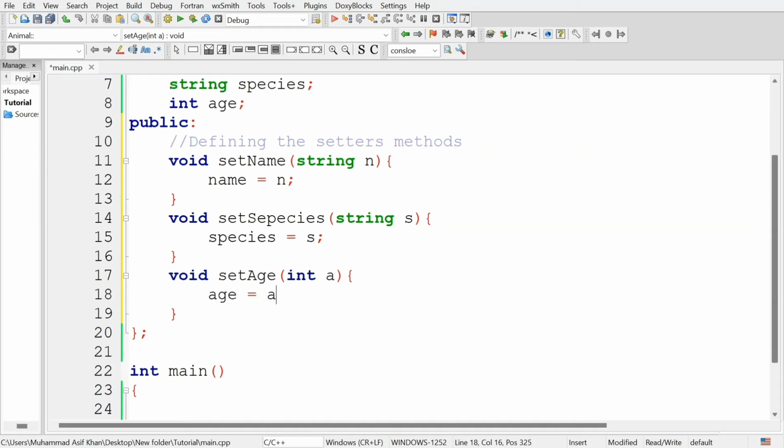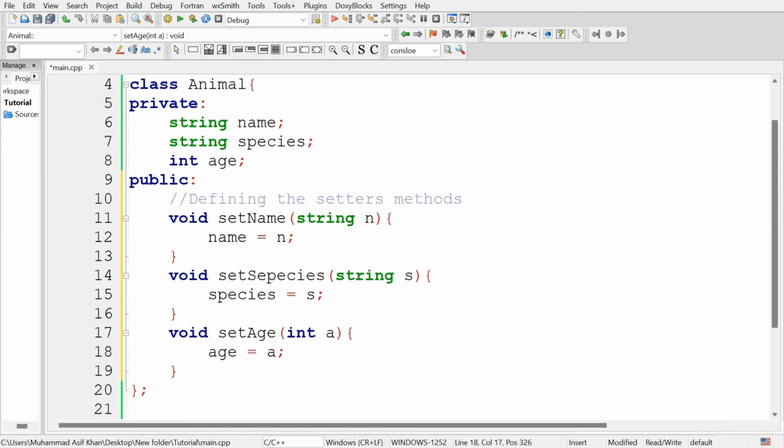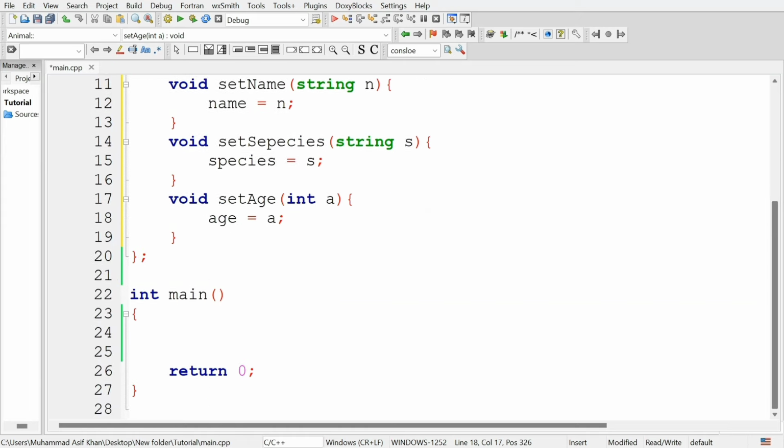So set age is equal a. These are the setter methods, and we will use these methods to set the attribute values for different objects of this animal class.